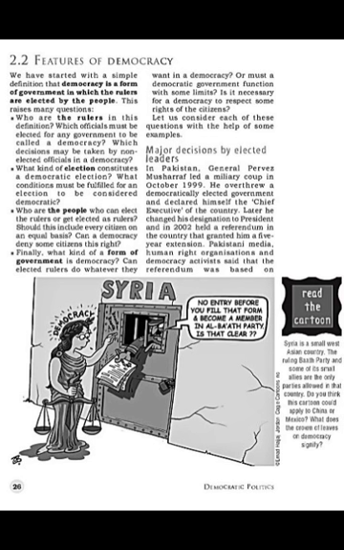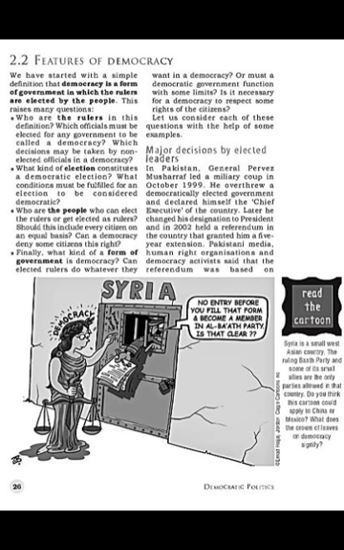Then the media in Pakistan and human rights activists started protests against this referendum. Because the media and human rights activists felt that this referendum was unfair, students, democracy is a form of government in which leaders must be elected by the people.